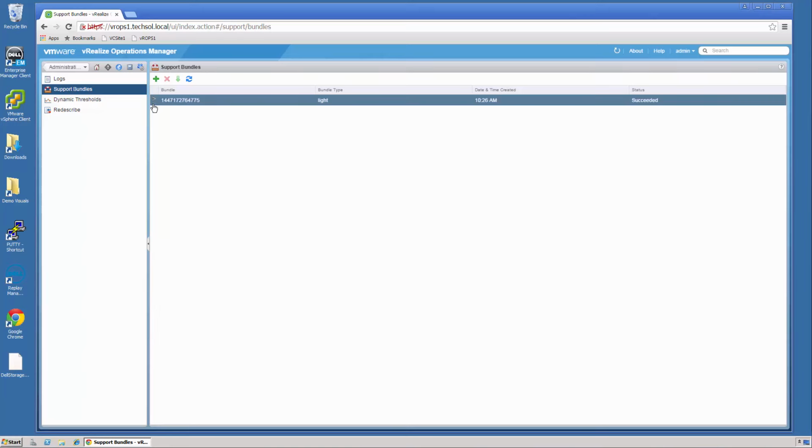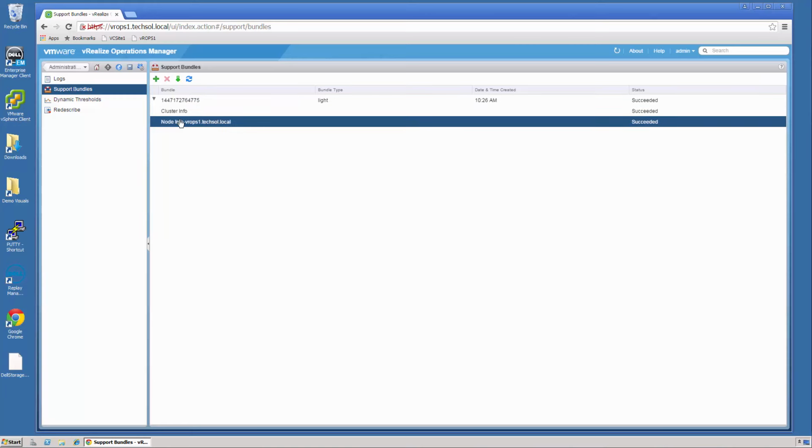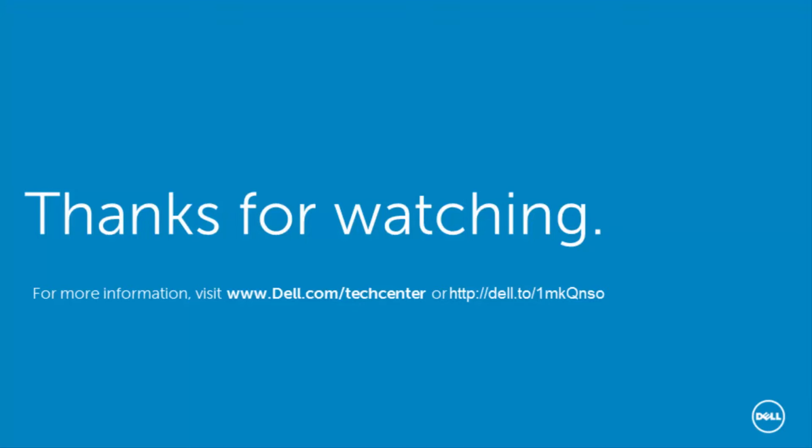Once that's done, you can look at the support bundle, everything succeeded. You can now download that support bundle to your local machine for submission. And that concludes the Dell Storage Management Pack for VMware vRealize Operations Manager 6.1.